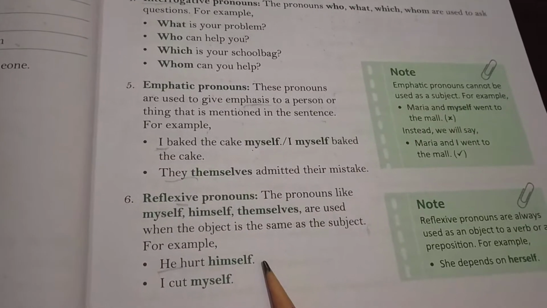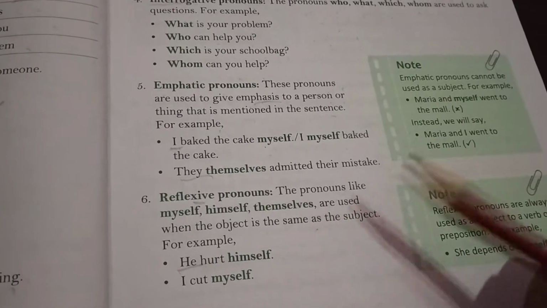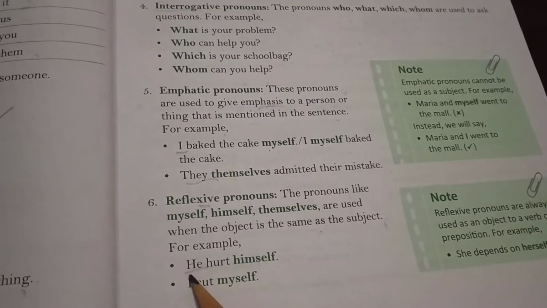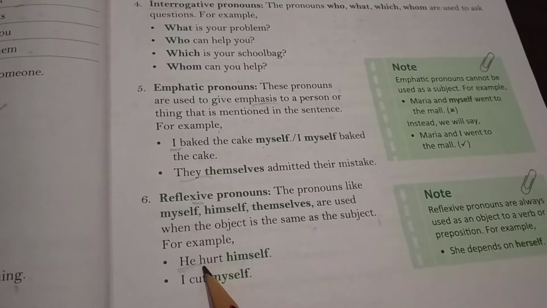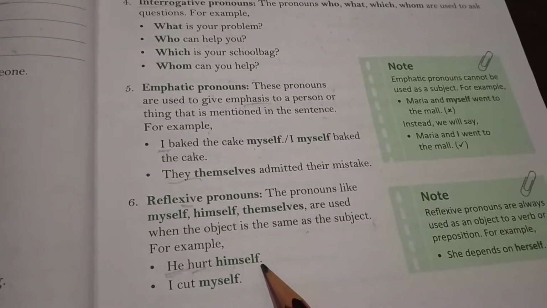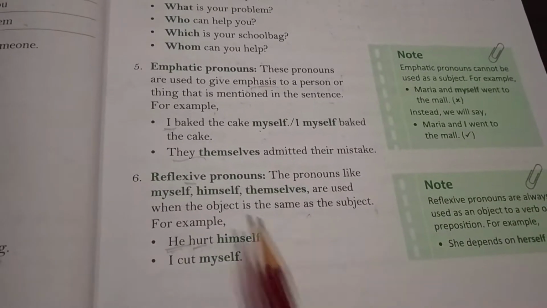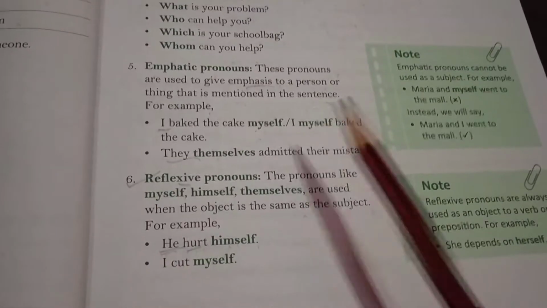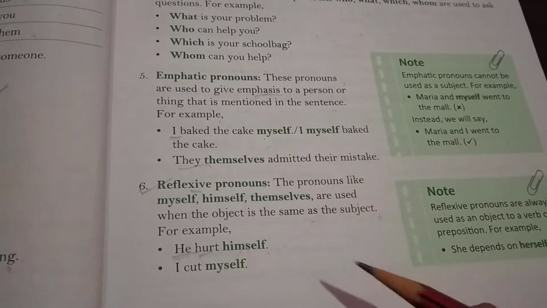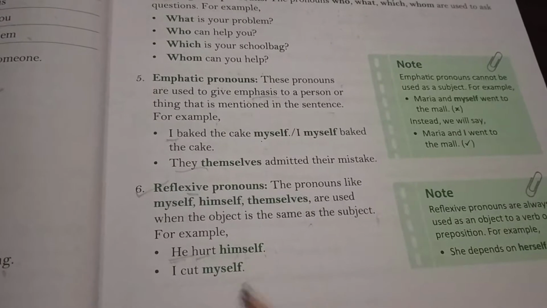And students, we can say that a reflexive pronoun is used when there's not any object in the sentence. As you can see, he hurt. If I remove himself, then it is he hurt. He is the subject and hurt is the verb. But there's no object given. So when we do not have any object in the sentence, then we will use the reflexive pronoun. By this you can find out if it is a reflexive pronoun or an emphatic pronoun. Like it's not given an object, then here himself is used as an object.